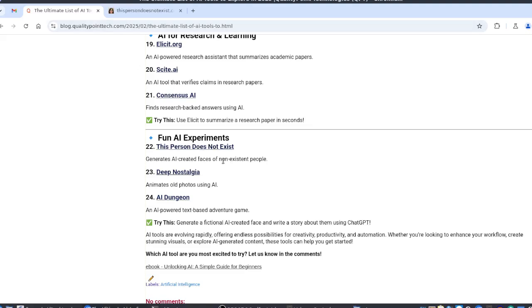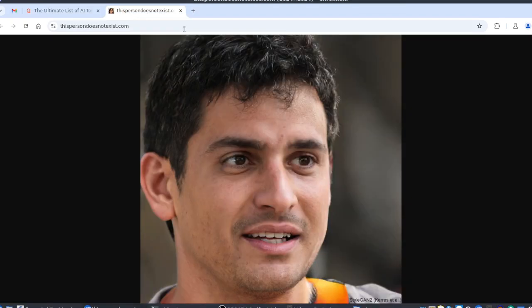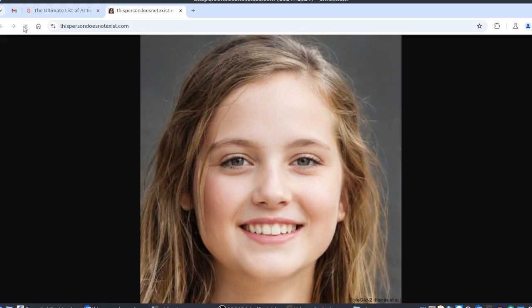This site, This Person Does Not Exist, randomly generates a human image. Actually, it's not an image of any particular human. It is AI generated. It looks like a real person, right? If you click refresh, it will generate new images. Just for fun, so that we can understand the power of AI.